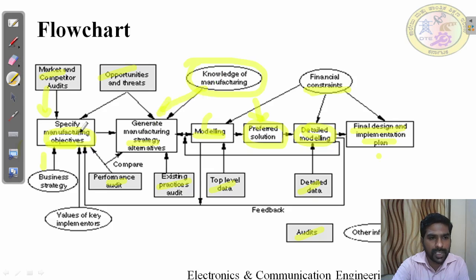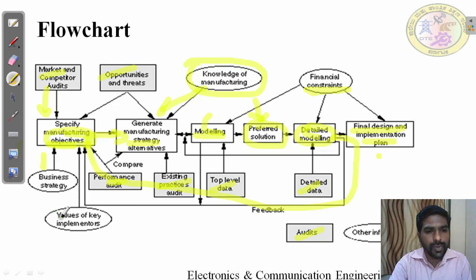Knowledge is passing to the business strategy. Specification of manufacturing object leads to the manufacturing model. You can see the arrow mark, and this is about feedback, whether my detail modeling has met the customer requirement. That will be evaluation, how they are going to do. This is the feedback. And the values of your key implement, that is other influences. Is there any other influence or threats that is represented in such a way?